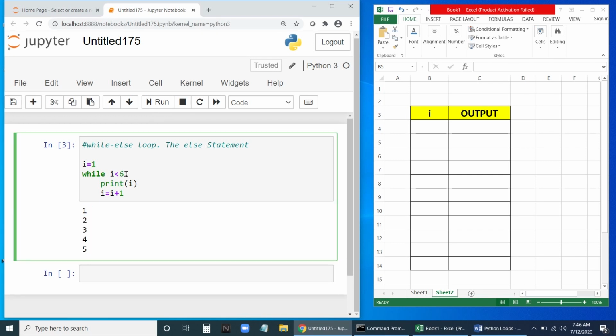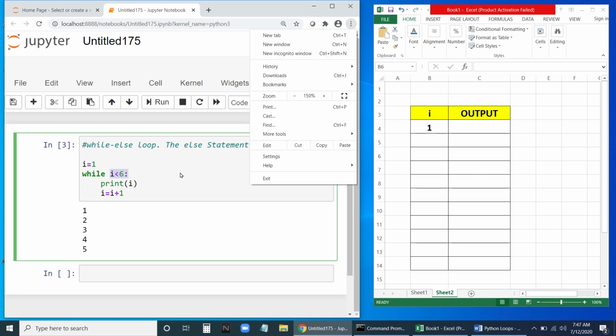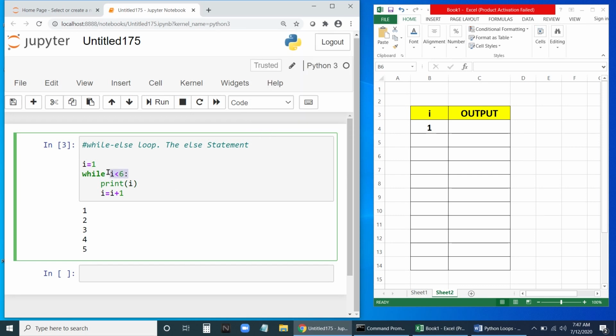6 has not been printed because the value should be less than 6, then only it should print, or else it should not print. Let us analyze this. I is equal to 1. We have given I is equal to 1 in the beginning. Next is the condition. Is I less than 6? Yes, it is, because I is 1, and 1 is less than 6. So it's going to print the value of I.